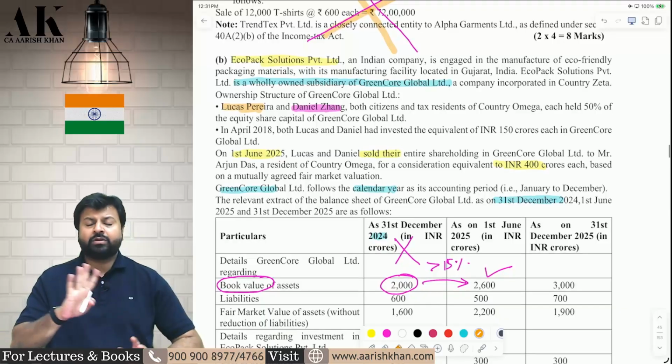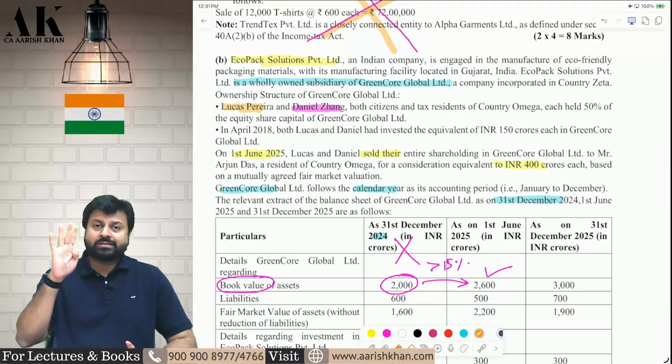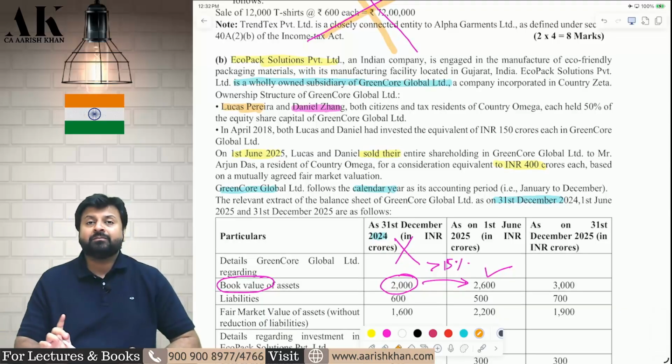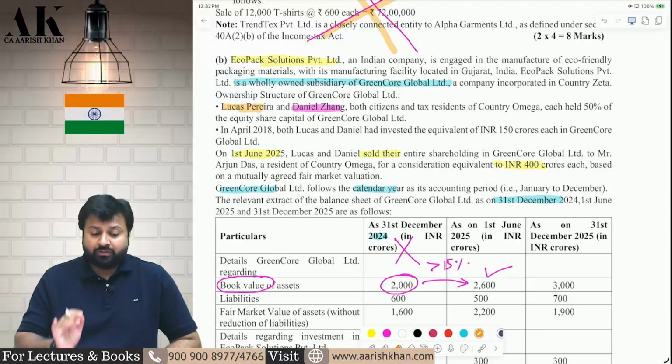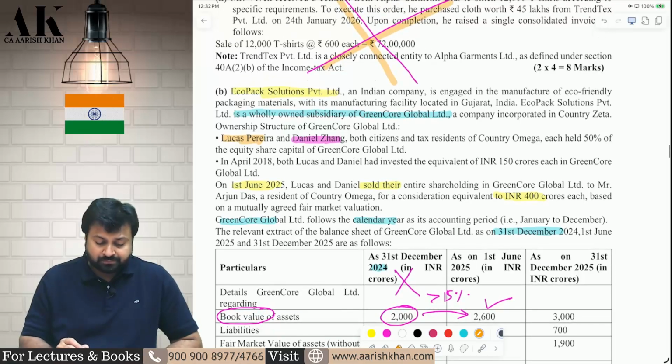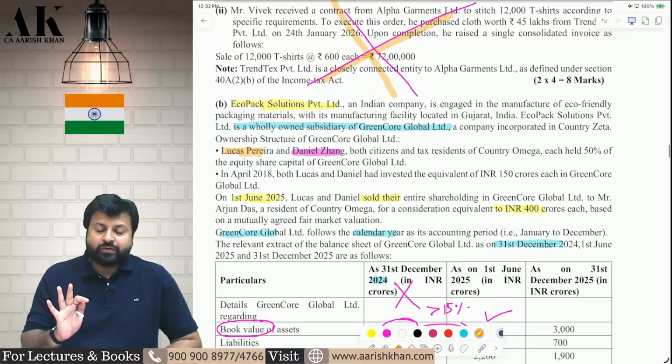Next question is a very beautiful question. You should do this question. This is a must do question from the MTP. Because this is the only question on Vodafone case law. This is the question on Vodafone case law. Very, very good question. Now, there are three things which we need to understand.